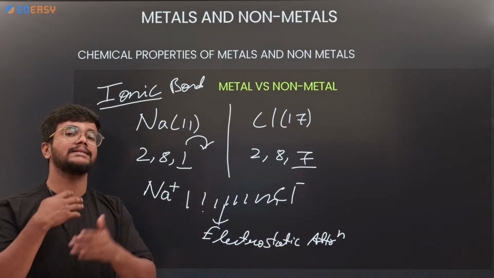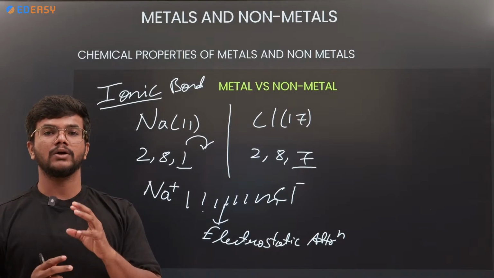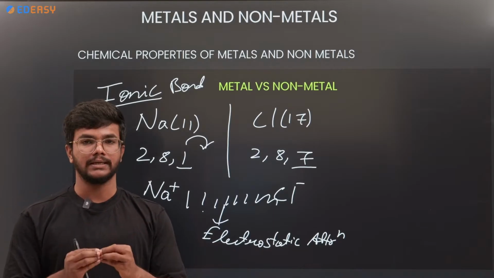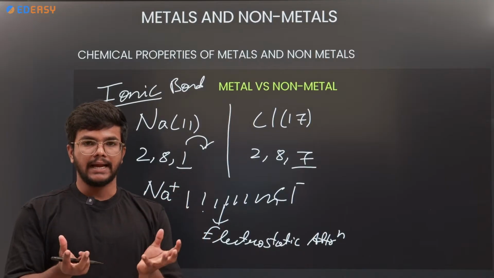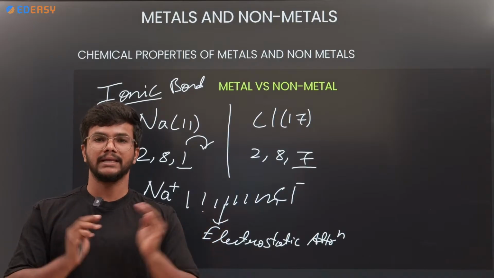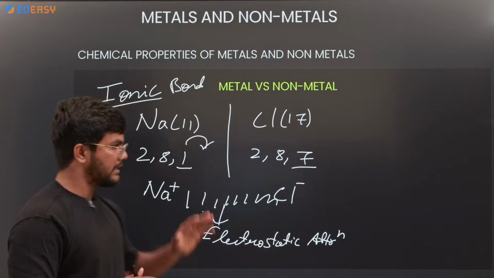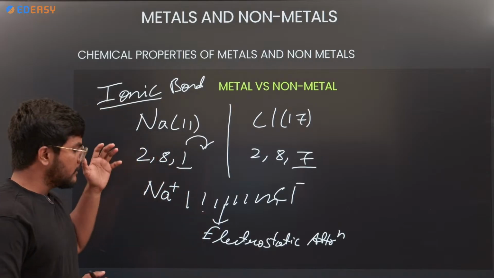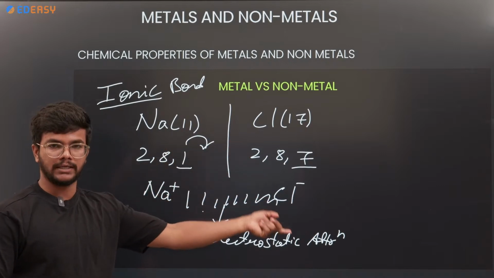There is another type of bond, which is the covalent bond. In that, the electrons are shared mutually. Metals or non-metals can make the bond by mutually sharing electrons. But in the case of the ionic bond, the electrons are donated completely from the metal to the non-metal.